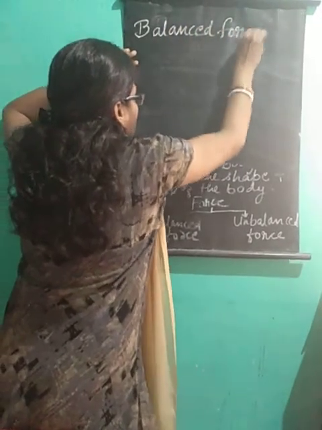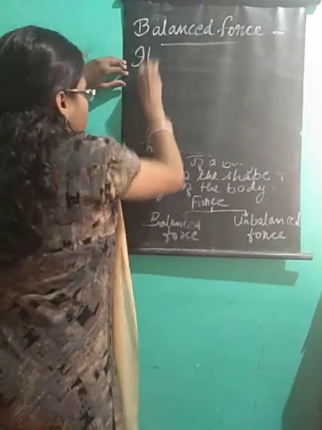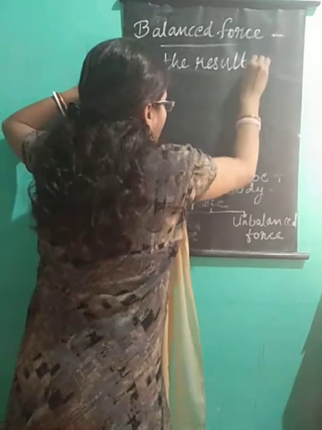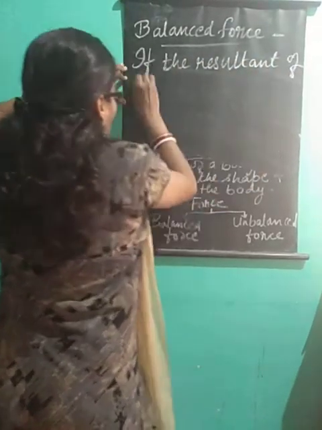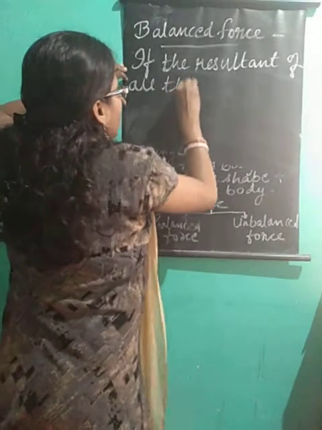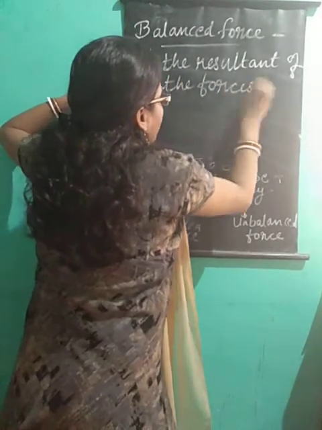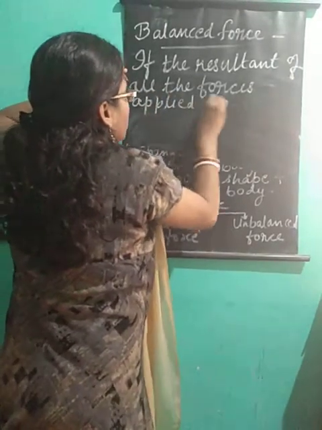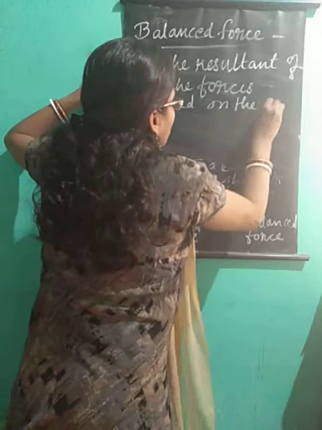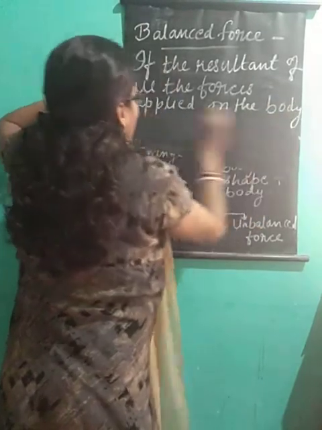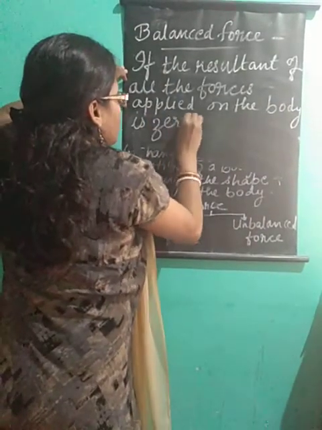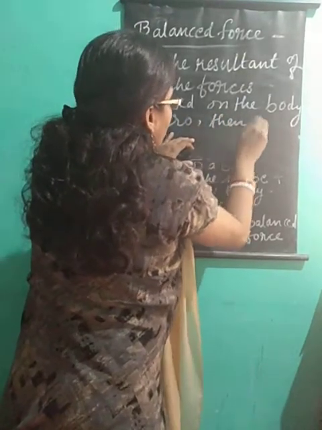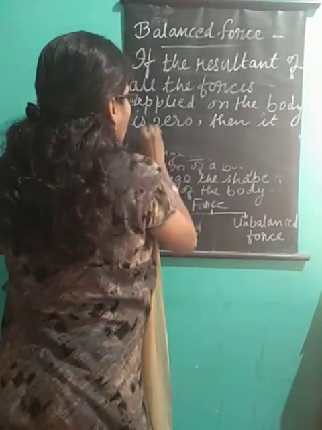What is balanced force? If the resultant of all the forces applied on the body is zero, then it is balanced force.